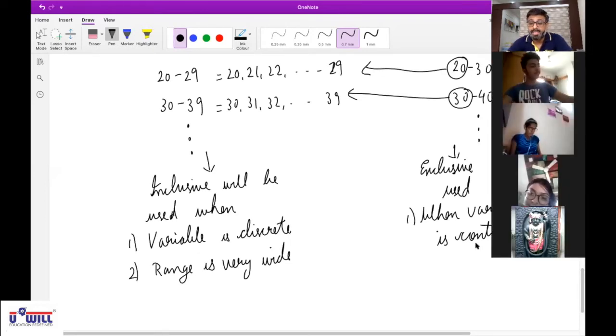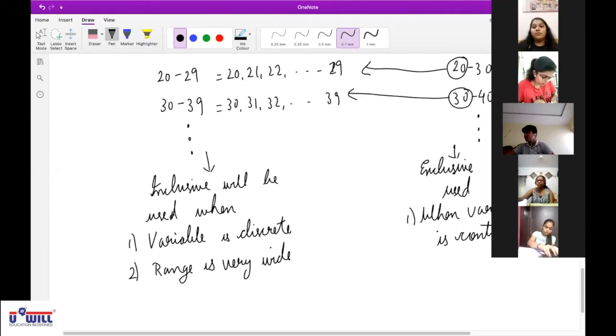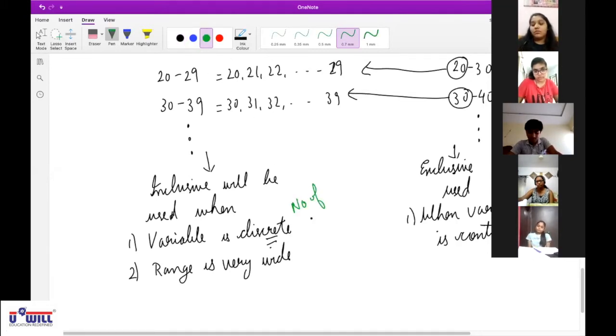Now understand this with an example. Ayushi Patel, unmute yourself. Number of mobile phones produced, is it a discrete variable or a continuous variable? Discrete, because it cannot be in decimals. So suppose you are given information about number of mobile phones.